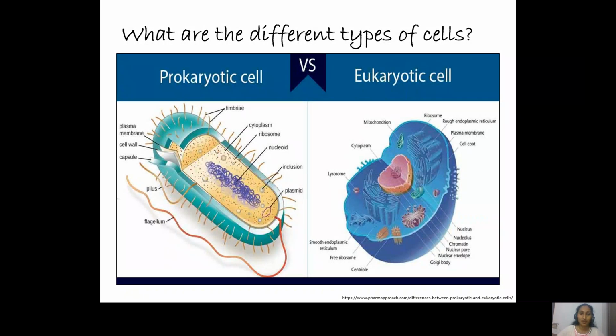While in the prokaryotic cell, all the functions, be it metabolism, uptake of nutrients, excretion of waste products, protein synthesis, the synthesis of ATP, the photosynthetic processes, the respiration, everything occurs within the cytoplasm itself. There is no demarcation or isolation of these organelles or functions in a prokaryotic cell. So that forms a major contrast between a prokaryotic cell and a eukaryotic cell.